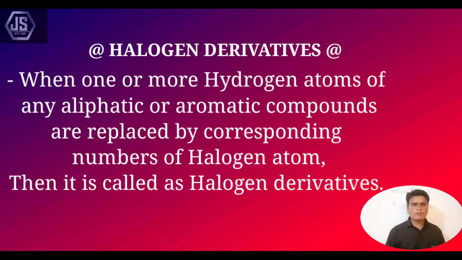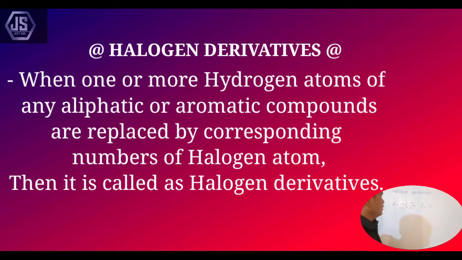That means when one or more hydrogen atoms of an aliphatic or aromatic compound are replaced by a corresponding number of halogen atoms, it is said to be a halogen derivative of alkane. So when one or more hydrogen atoms of an alkane or aliphatic or aromatic compound are replaced by a corresponding number of halogen atoms, it is called a halogen derivative of an aliphatic or aromatic compound.